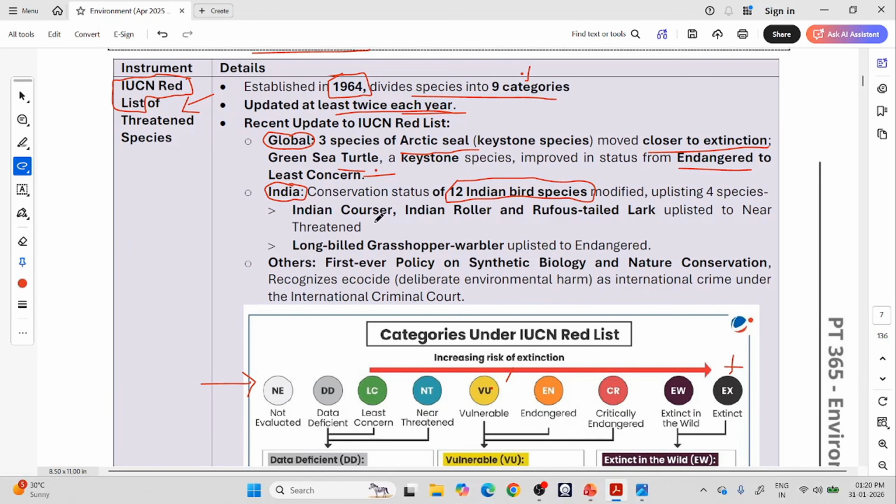So here all the species I am talking about are birds. What is Indian courser? It is a bird. What is Indian roller? It is a bird. Rufous-tailed lark, it is a bird. They are moved to near threatened. You can ignore this. It is very difficult to remember.